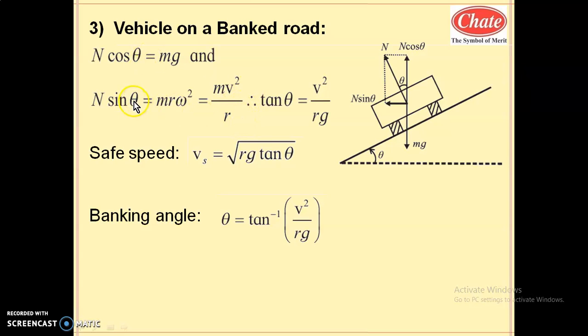Solving these two equations, if you divide the second equation by the first equation, then N gets cancelled. Sin theta by cos theta is tan theta, and mv square by r divided by mg, m gets cancelled, so you will get tan theta equals v square by rg. Hence, the safety speed of a vehicle along a banked curved road without considering friction is v safe equals under root of r g tan theta. From this equation, theta is called the angle of banking, and the angle of banking equals tan inverse of v square by rg. So this is the formula for banked road.